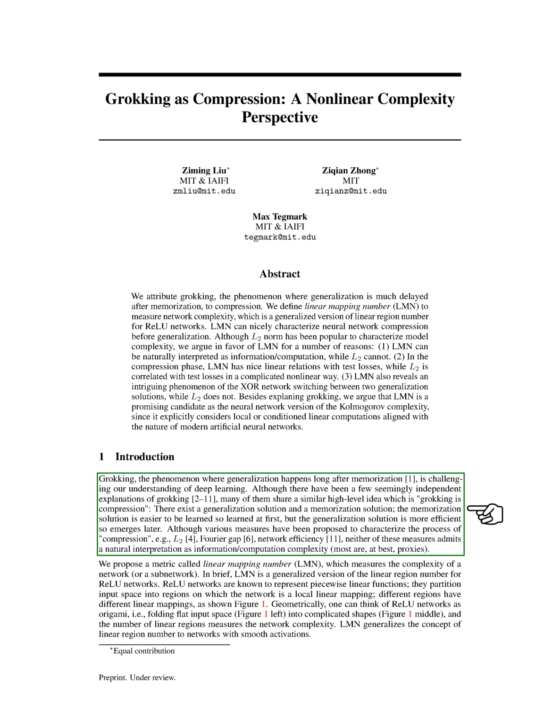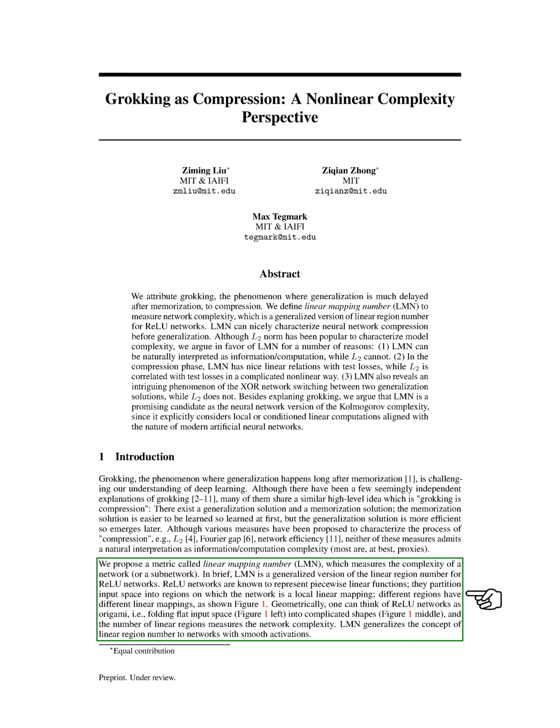Various metrics have been suggested to characterize this process of compression, such as L2, Fourier gap, and network efficiency. However, none of these metrics provide a clear interpretation in terms of information or computational complexity. We propose a new metric called the linear mapping number, LMN, which measures the complexity of a network or a subnetwork. In essence, LMN is an extended version of the linear region number for ReLU, rectified linear unit, networks.